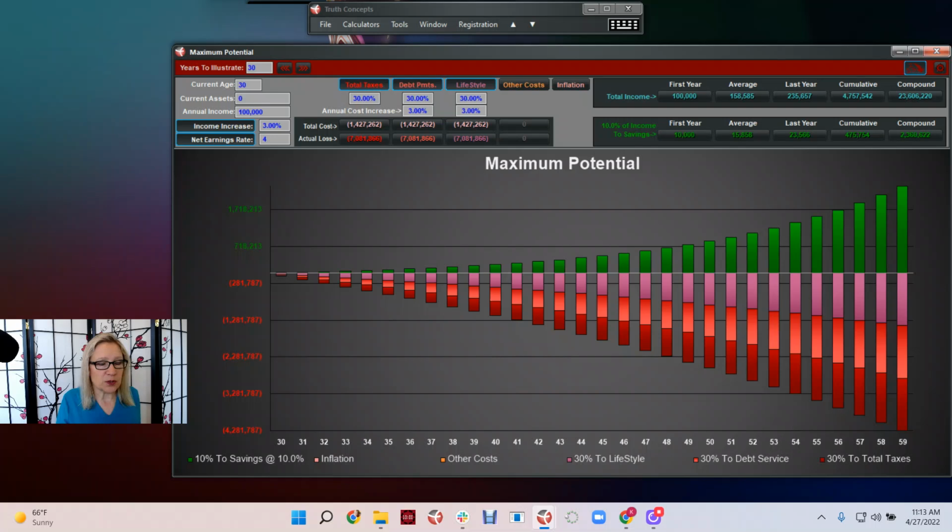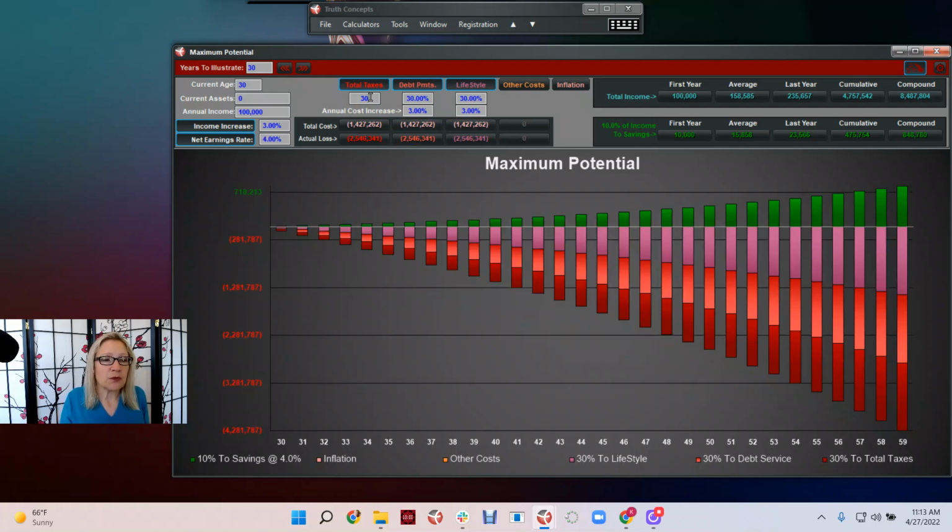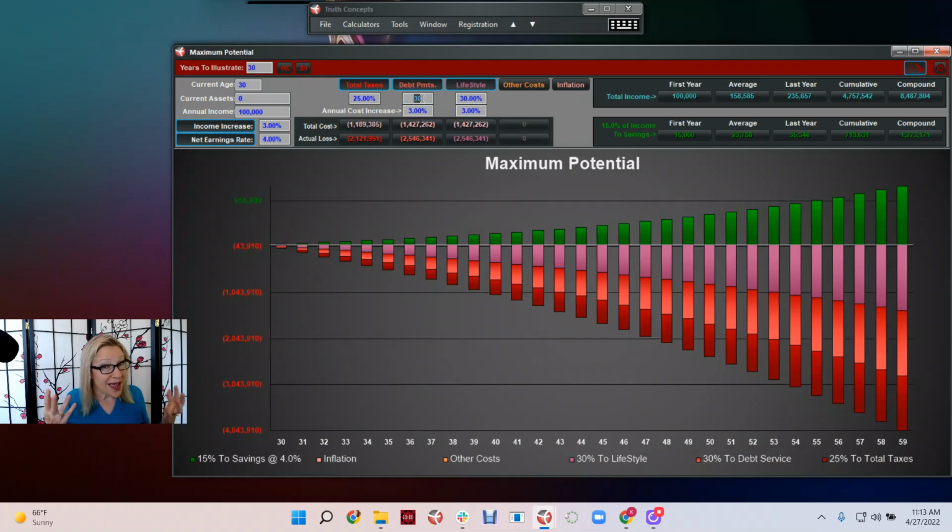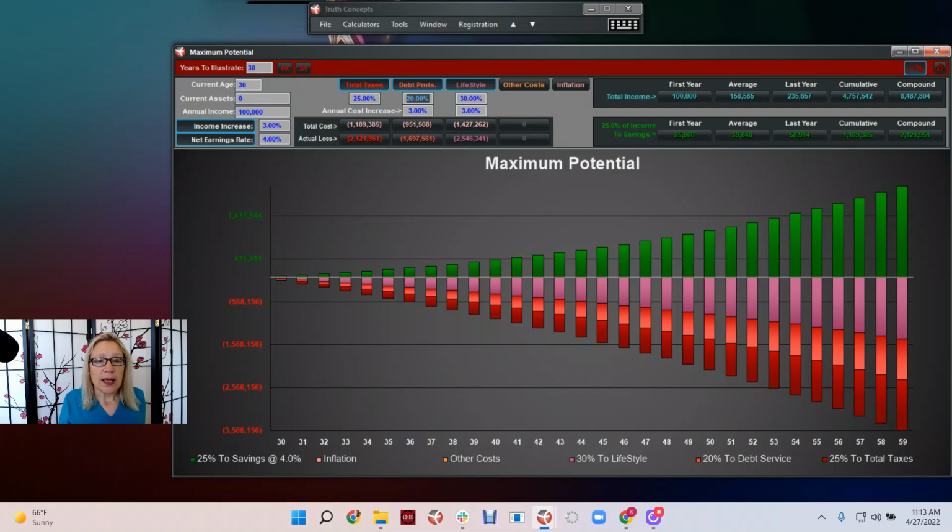Let's take that back down to 4% and see what we could do if we could reduce taxes a little bit. Now, I'm not talking about taxes on earned income from an annual standpoint, but more about reducing taxes on our assets. Let's just say we could pull that down to 25% or so. Let's say we could be a little more efficient with our debt. We're always going to have debt. We don't want to be in debt. Big distinction there. But let's say that we can pull the debt down to, say, 20%, and now we're saving 25% of our income. And with only earning 4%, we have 17.95 years of income out there.